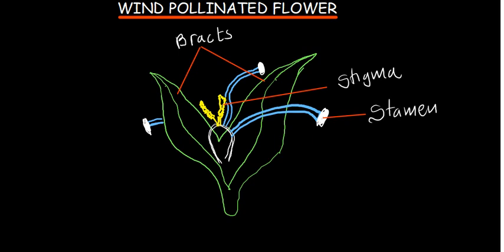So the flowers do not have a bright color. There is no need for a bright color. And the flower parts are protected by what we call bracts, which we are able to see here. So this is a wind pollinated flower. Now we also need to understand pollination.